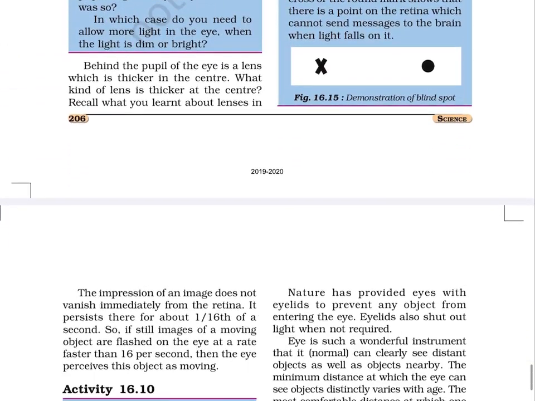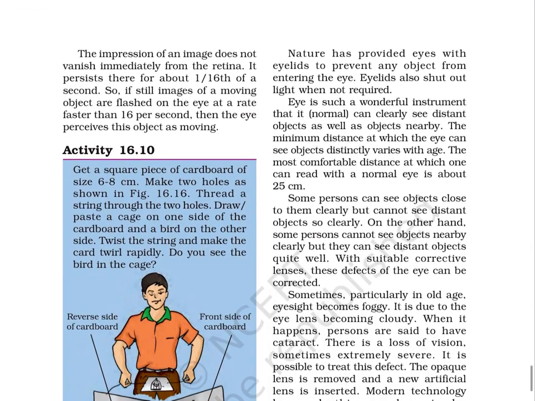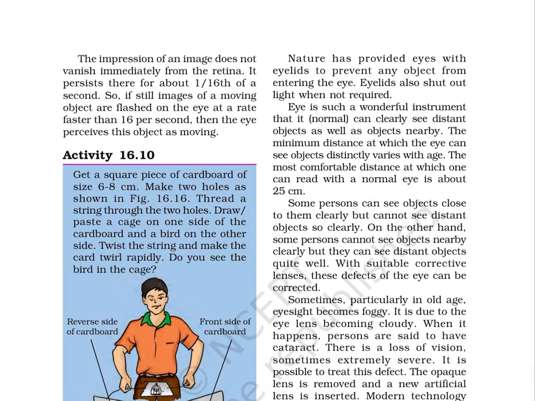Page 207. The impression of an image does not vanish immediately from the retina. It persists there for about 1/16th of a second. So, if still images of a moving object are flashed on the eye at a rate faster than 16 per second, then the eye perceives this object as moving.